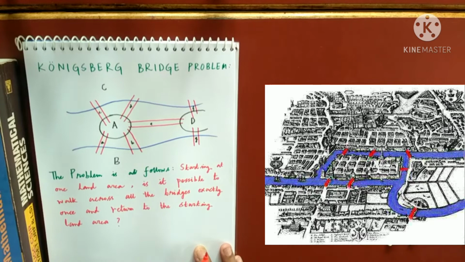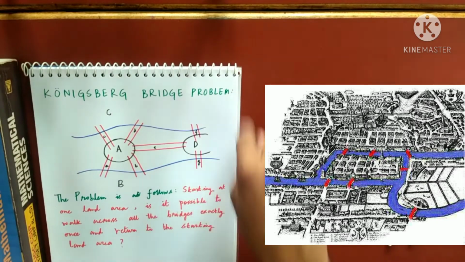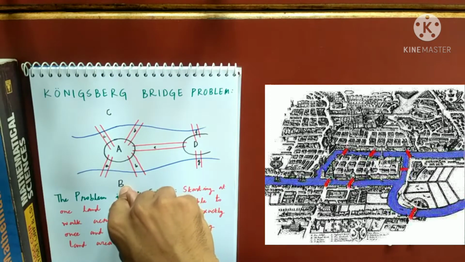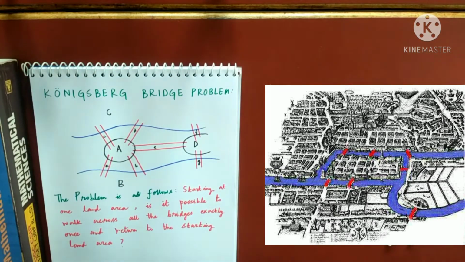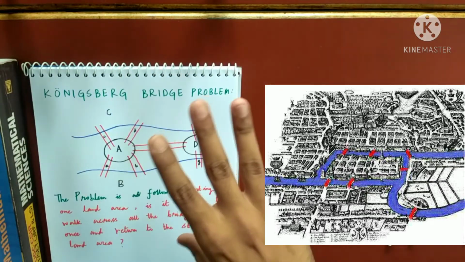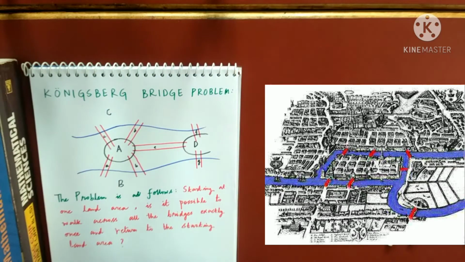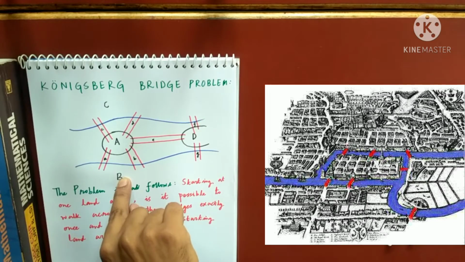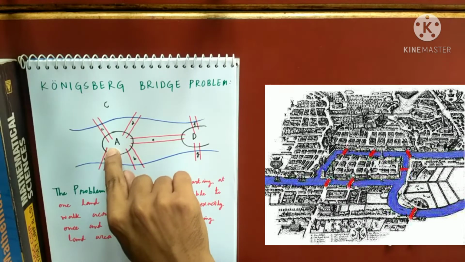The question says you start from any land area. You can start with the land area C, you can start with the land area B, etc. You have to travel across this town, traversing each bridge exactly once, and again return to the same starting area. Suppose I start from B, I went from B to A using this bridge.